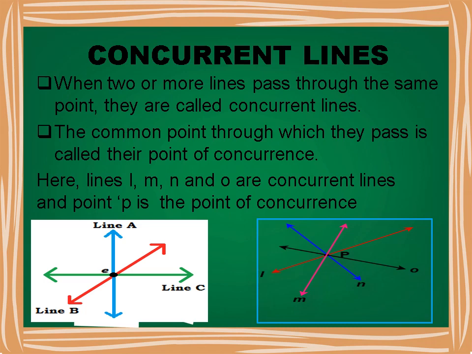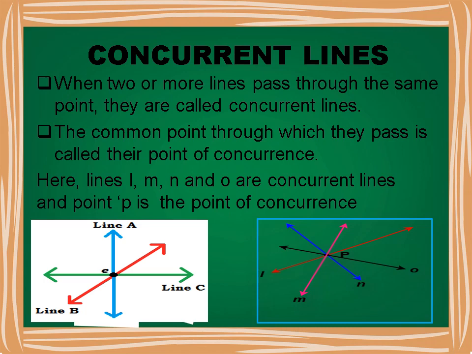Let us discuss about concurrent lines. Three or more distinct lines are said to be concurrent if they pass through the same point. The point of intersection of any two lines which lie on the third line is called the point of concurrence.